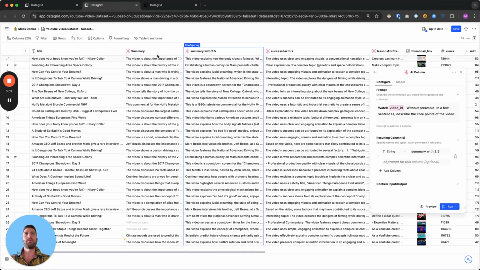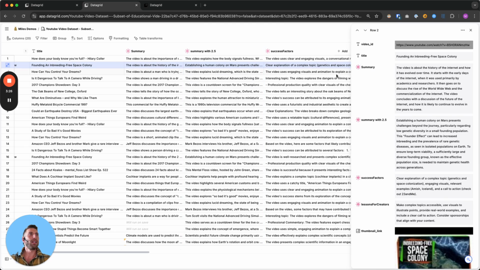In these two columns, one of them I was using the old Gemini model, and the new one I was using 2.5. And I gave them the exact same prompt of watch this video, and then in a few sentences, explain the core point of the video. So if I look at how that compares, it feels like the summary with the older Gemini models is a little bit generic and non-specific. And the summary with 2.5 is a lot more specific overall, and it feels like it's more insightful. I just get the feeling that Gemini 2.5 did a much better job of understanding and watching the video.